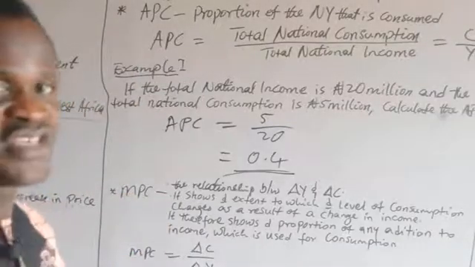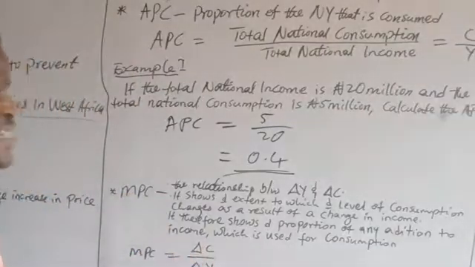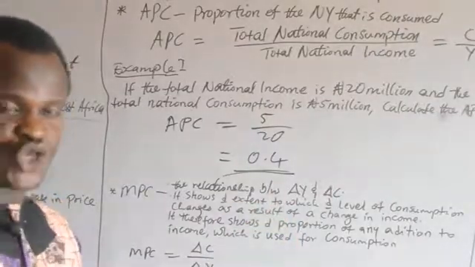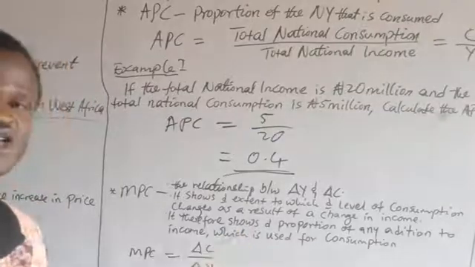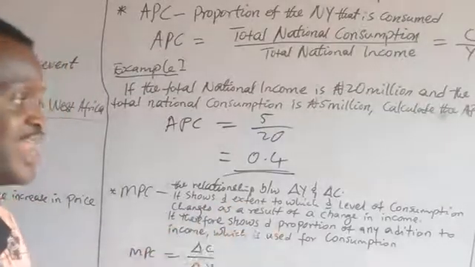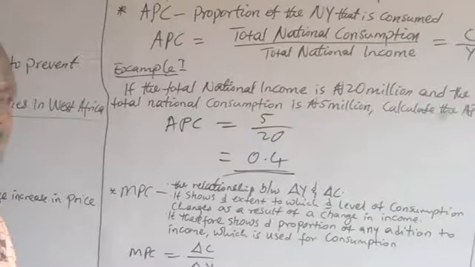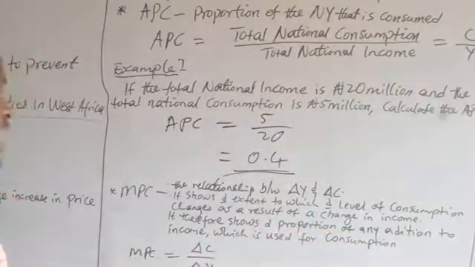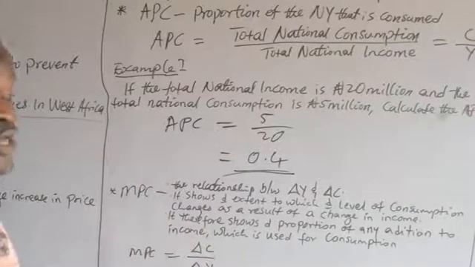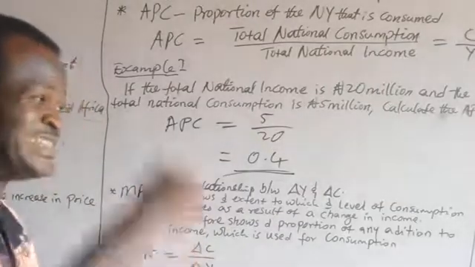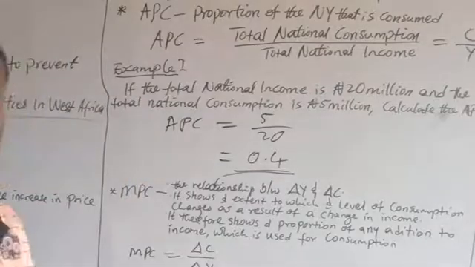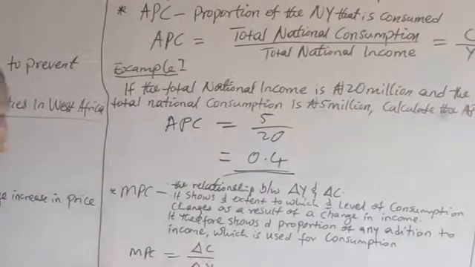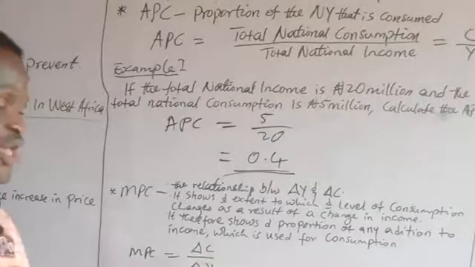Now, the next is marginal propensity to consume, MPC. This talks about the relationship between change in income and change in consumption. It shows the extent to which the level of consumption changes as a result of a change in income. It therefore shows the proportion of any addition to income which is used for consumption, and it is calculated with this formula: change in consumption over change in income.